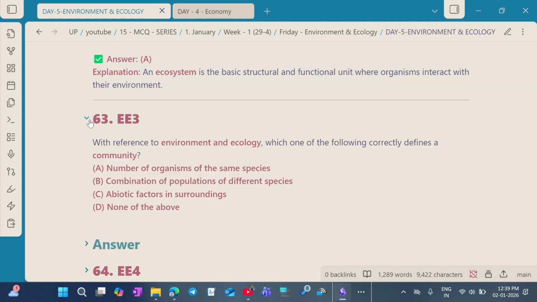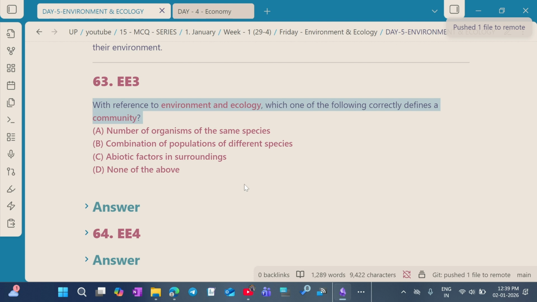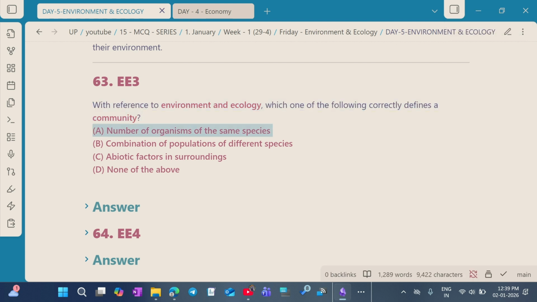Question number 3. With reference to the environment and ecology, which of the following correctly defines the community? Option A. Number of organisms of the same species. Option B. Combination of the populations of different species. Option C. Abiotic factors in surroundings.